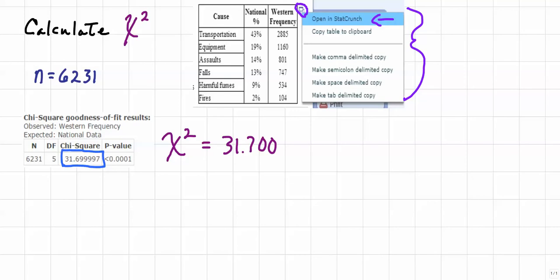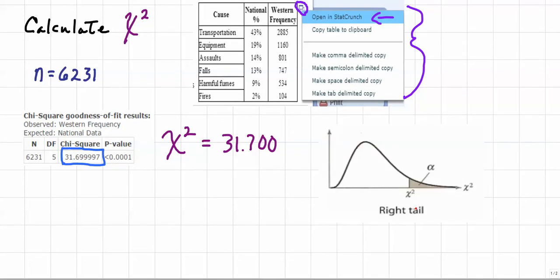Okay, we know that our chi-square, our test statistic from the table, is going to be 11.071. Now, how does that compare to our calculated statistic of 31.700? Well, that's going to be well within the rejection region.